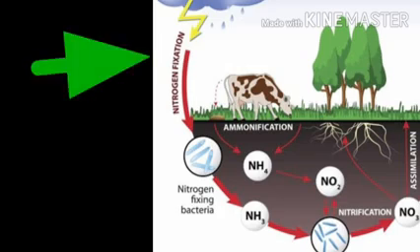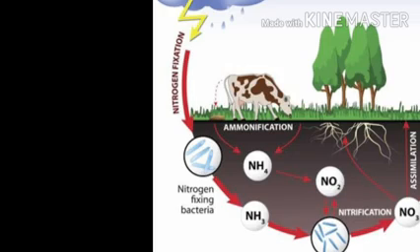During the rain, when lightning strikes, nitrogen and oxygen of the atmosphere combine to form oxides of nitrogen. These oxides dissolve in the rainwater and fall down on the earth as nitric acid. Nitric acid reacts with the alkaline salts in the soil, forming nitrates. Some blue-green algae in the soil also fix atmospheric nitrogen.